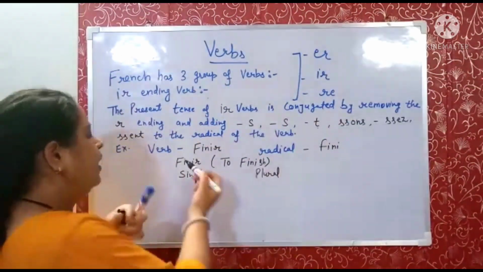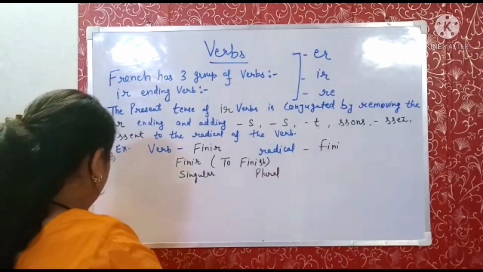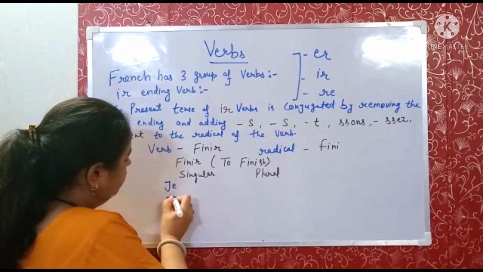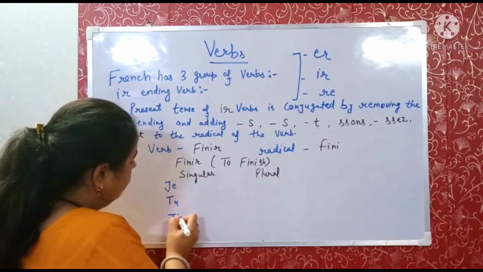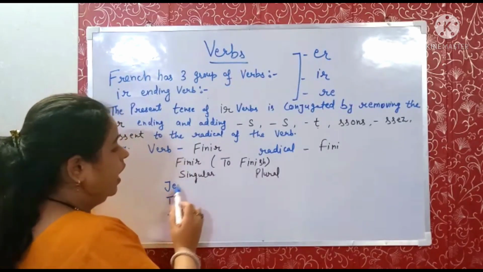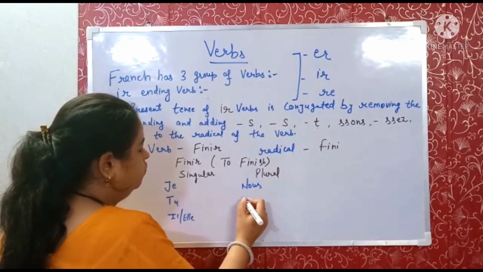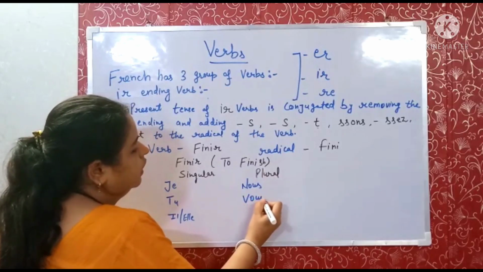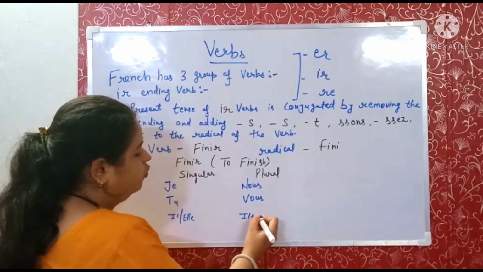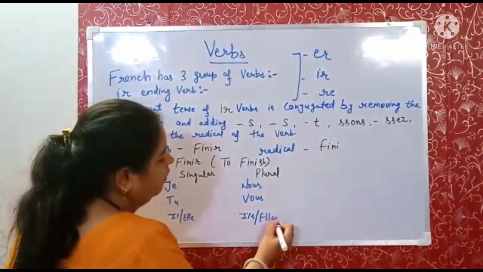First of all, I am going to write the verb finir, that means finish, singular and plural. First we will write the subject pronouns: je, tu, il, elle, that means I, you, he, she, and the plurals: nous, that means we, vous, that means you all, ils, they for masculine, and elles for feminine.